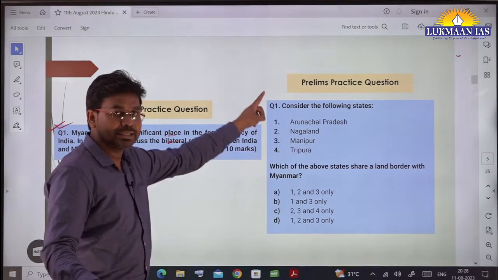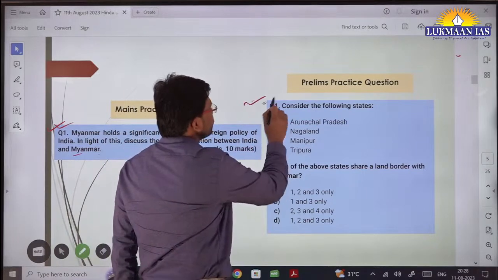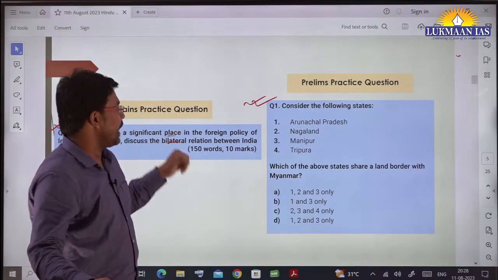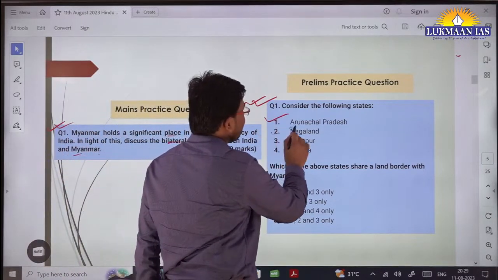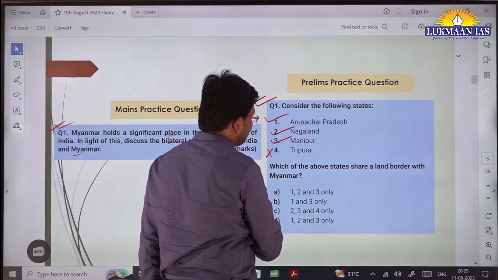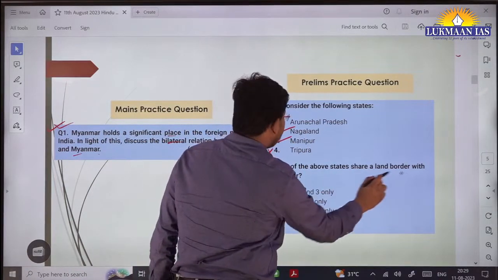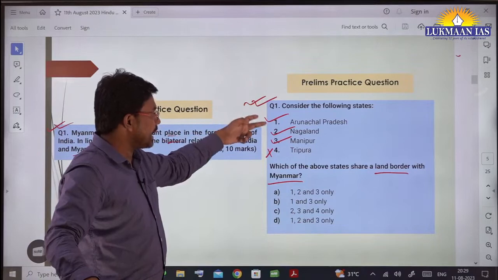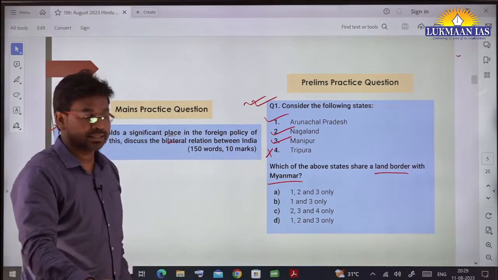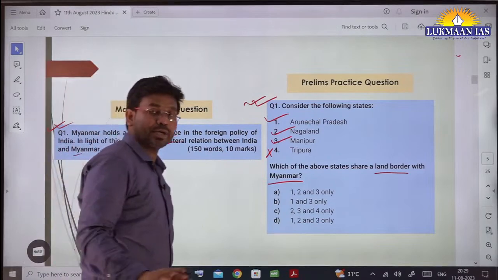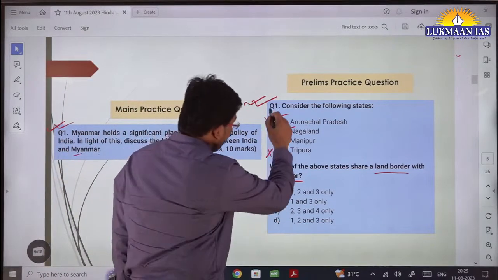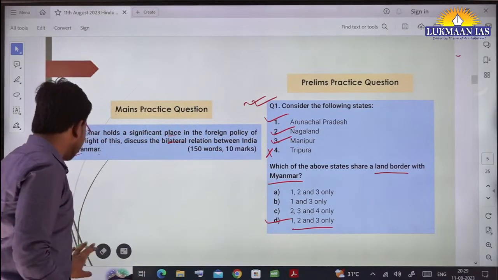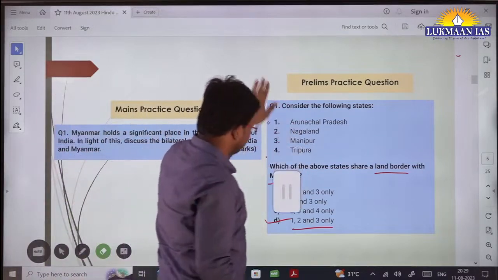Then this is a question for the prelims exam. So we are going to solve this question. It says consider the following states: Arunachal Pradesh, Nagaland, Manipur, and the fourth option is Tripura. Which of the above states share a land border with Myanmar? I have drawn a map for you. Arunachal Pradesh is there, Nagaland is there, Manipur is there, then Mizoram is a state. It's not Tripura, so Tripura does not share a border with Myanmar. So 1, 2 and 3 only should be the answer. Option D is the right answer.